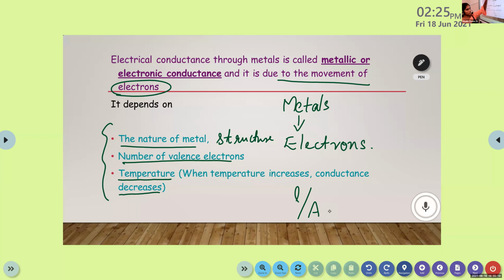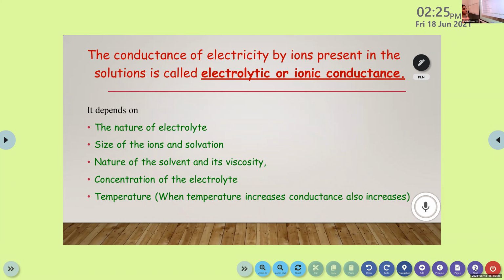Yes, ma'am. Okay. Then the next one is electrolytic or ionic conductance. Here it is the conductance of electricity by ions. In the case of metals, it's due to the presence of electrons. Here it is due to ions.